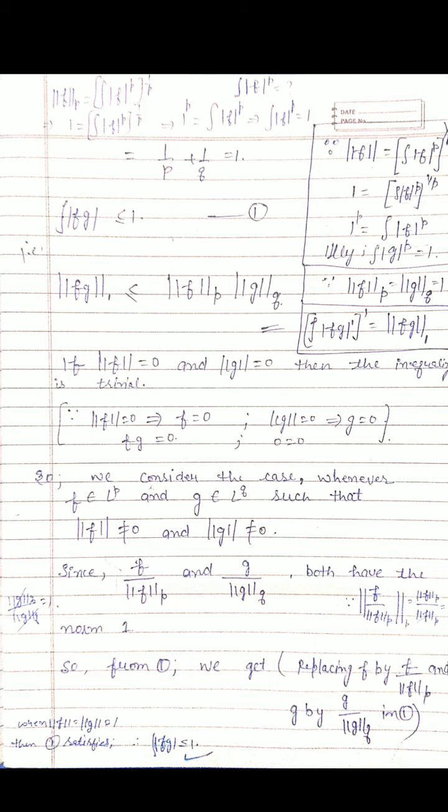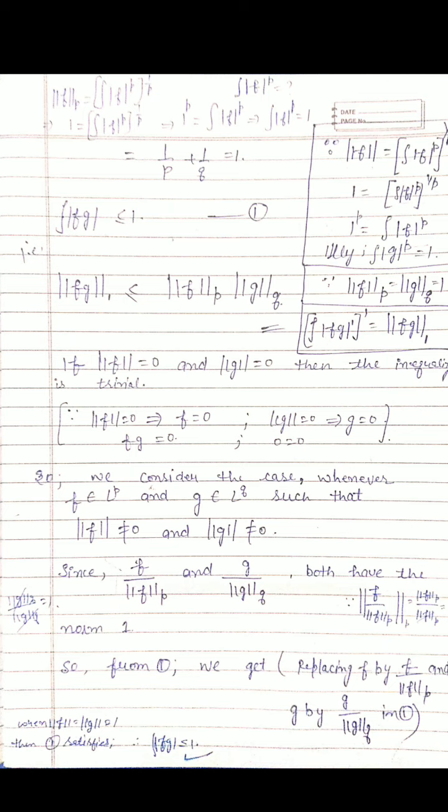If you look at the norm of these two vectors, f by norm f and g by norm g, we get norm equal to 1. Because norm f by norm f is 1, and norm g by norm g is also 1. So now we are considering the vectors f by norm f and g by norm g, both have norm 1.